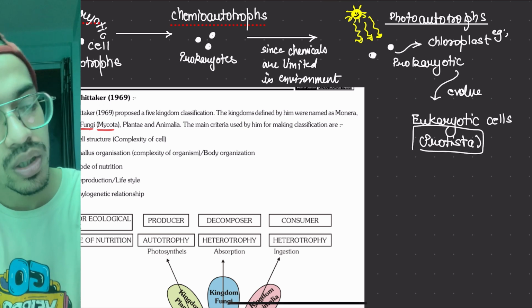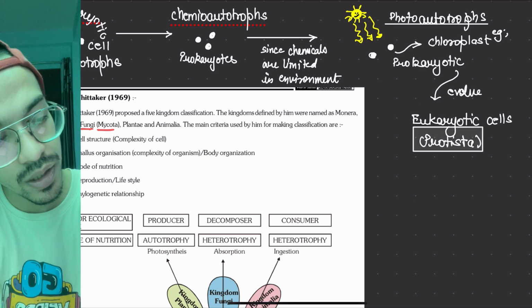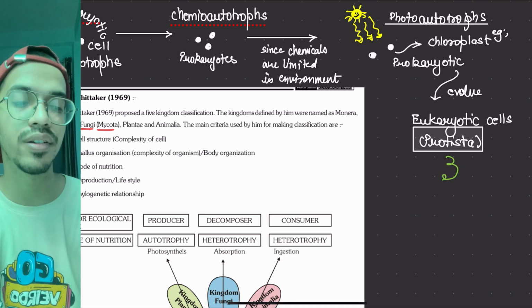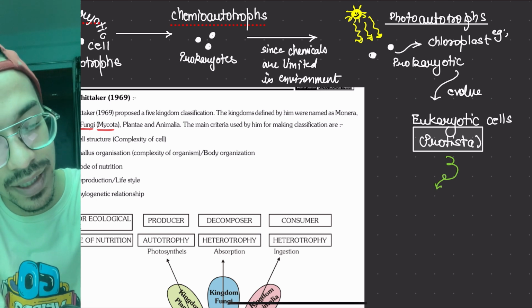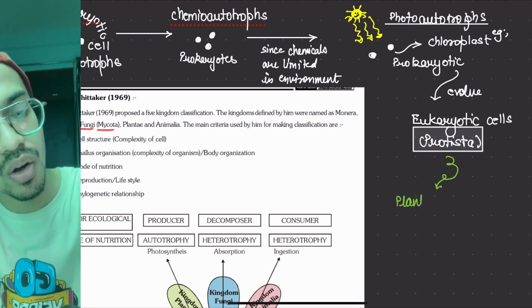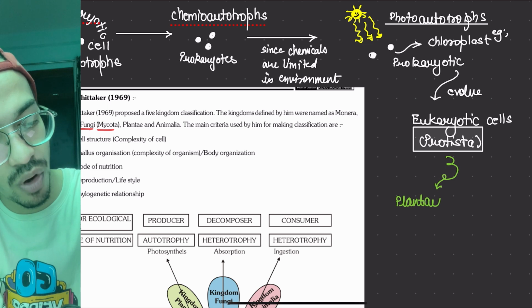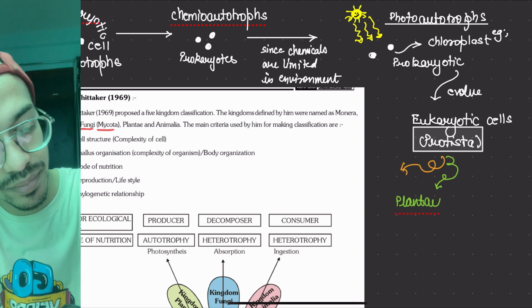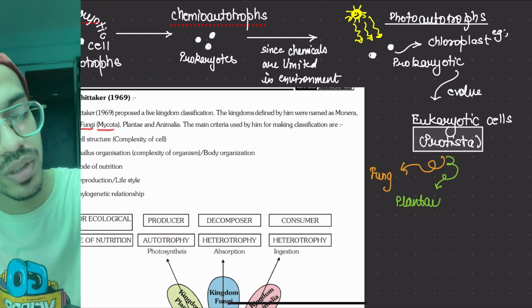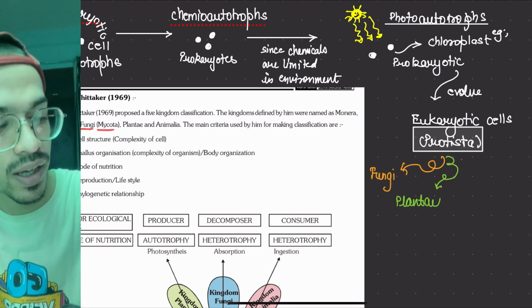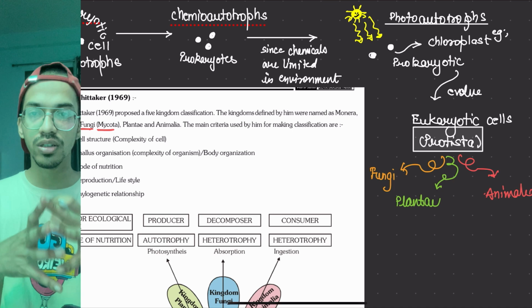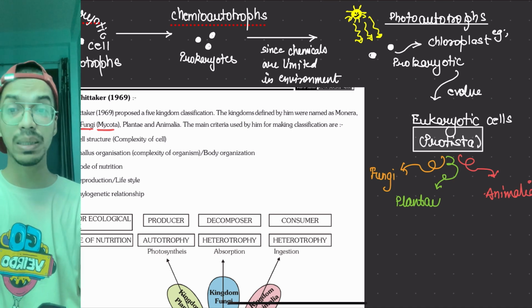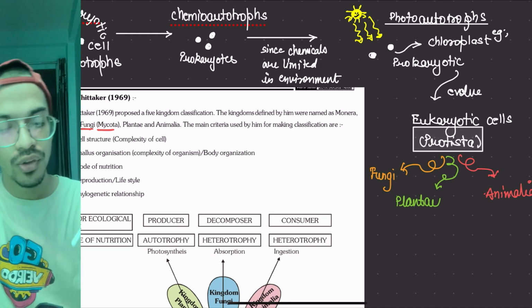Okay. Now this protista further goes, and according to their need they form plantae. According to their needs they form fungi. According to their needs they form Animalia, or the animals. And further the diversifications keep on happening. Okay, so this was it.